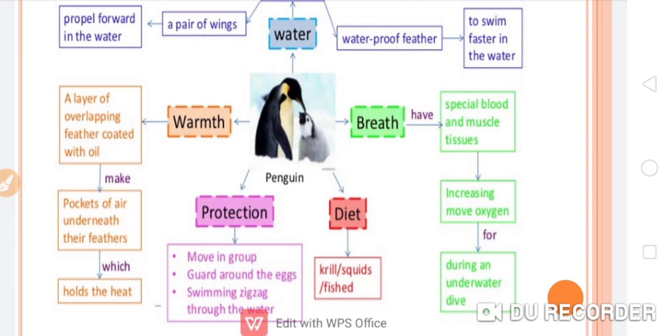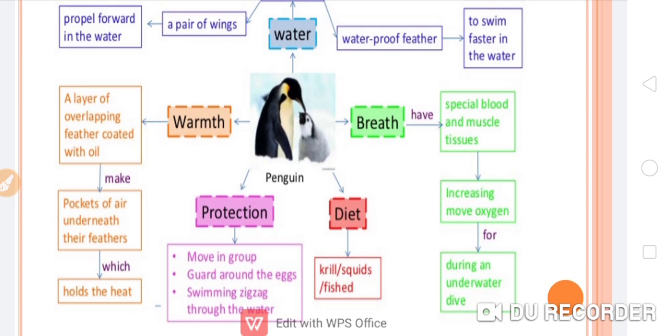As we know, feathers or hairs have a tendency to trap air in between, which is a very poor conductor of heat. So they can save their heat inside the body. That is another very important feature which we find in the penguin.